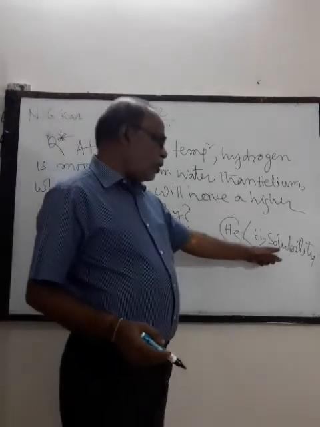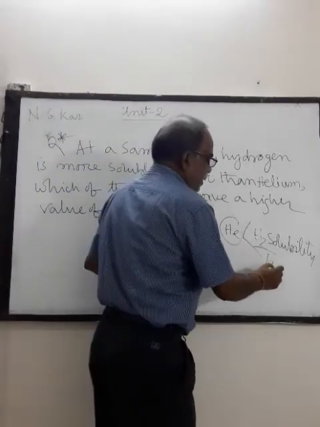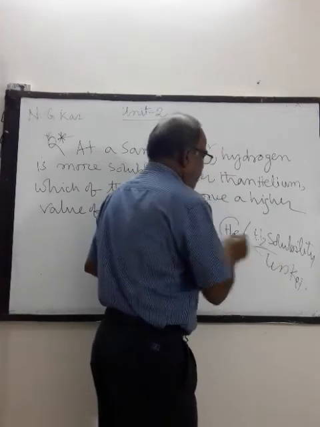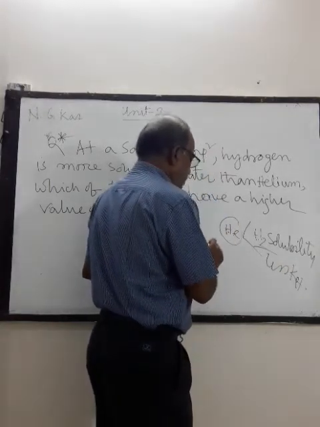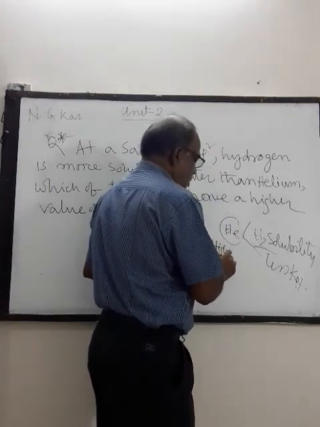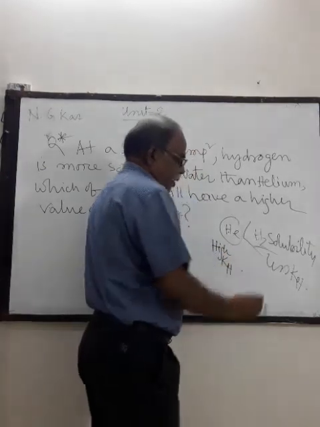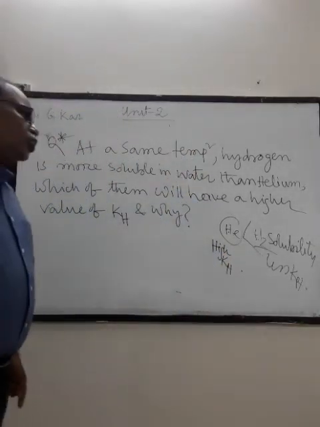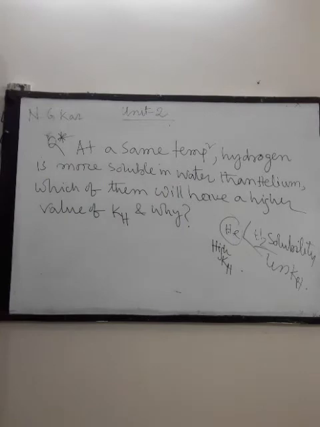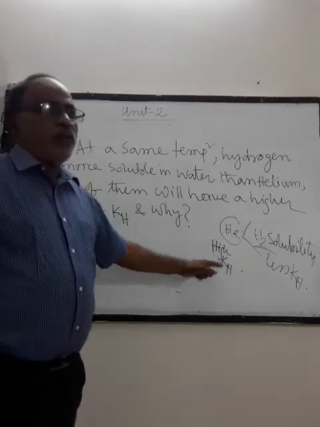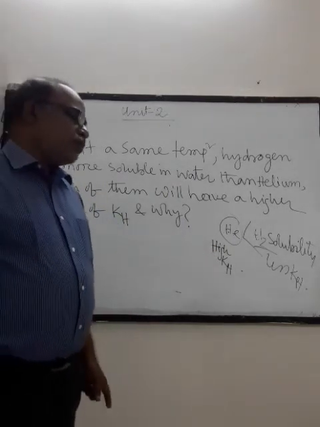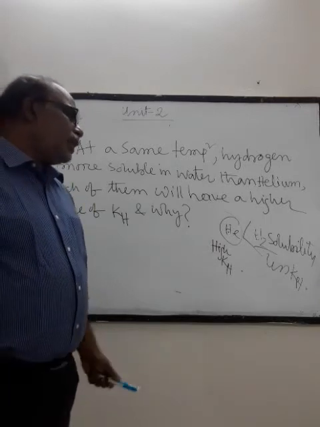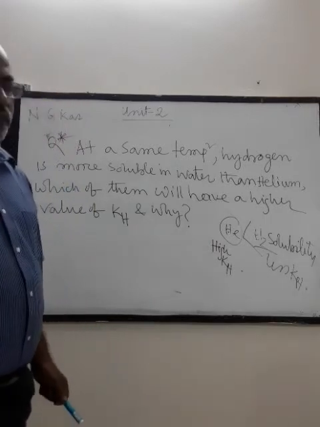More soluble means less KH. Less soluble means high KH. So which one has the higher value of KH? Helium has the higher value of KH because helium is less soluble than hydrogen.